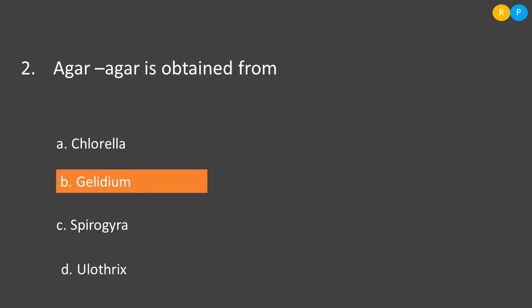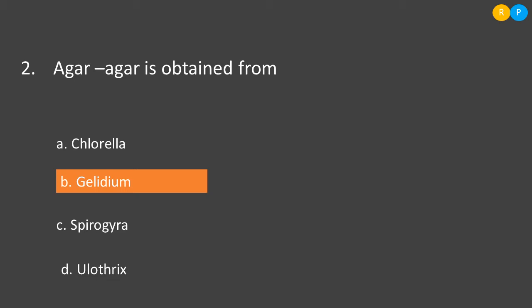Our second question is, agar agar is obtained from. So what is meant by this agar agar? Agar agar is a commercially available product. This product is obtained from a kind of alga. So what is the use of this product? This is used in the laboratory for solidifying liquid media.